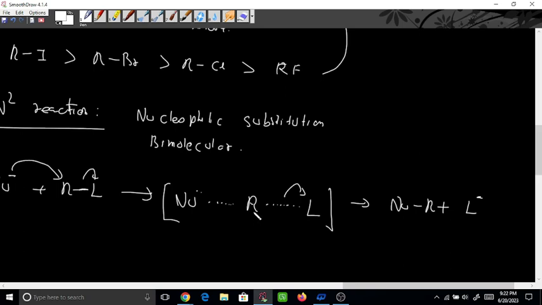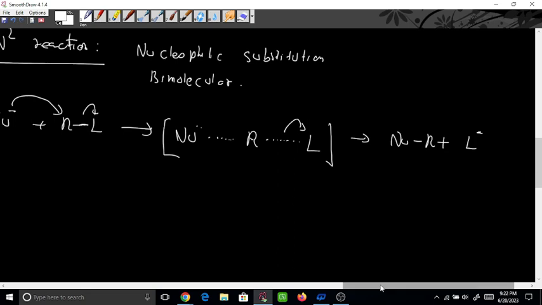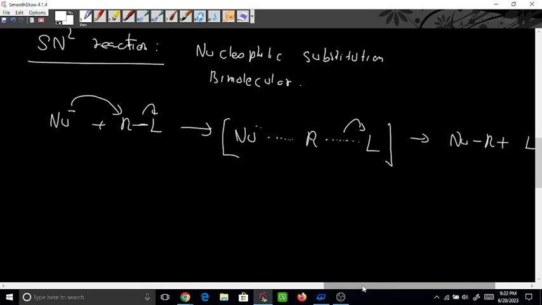Got it? So what will be the difference between here and here? So what will be the deciding factor here? Okay. So first of all we will see the characteristics here. So we will take some basic examples here.